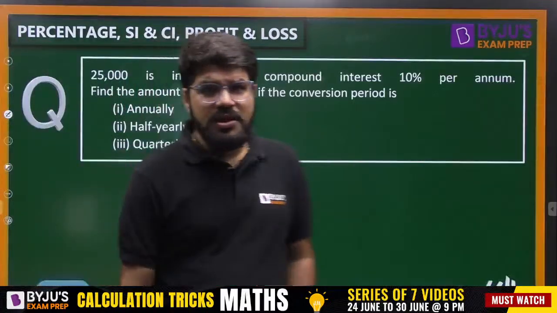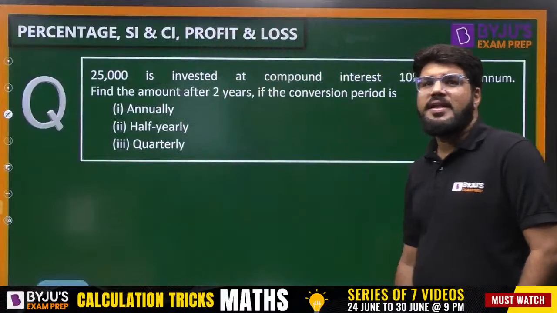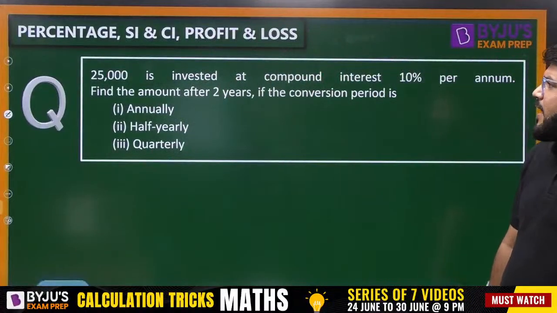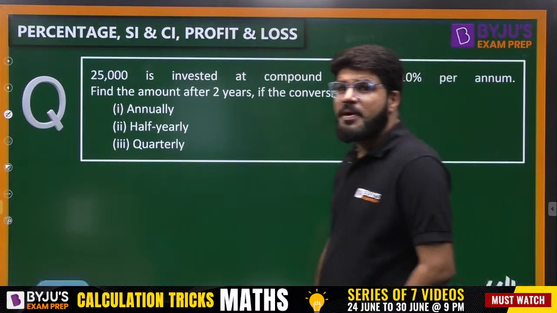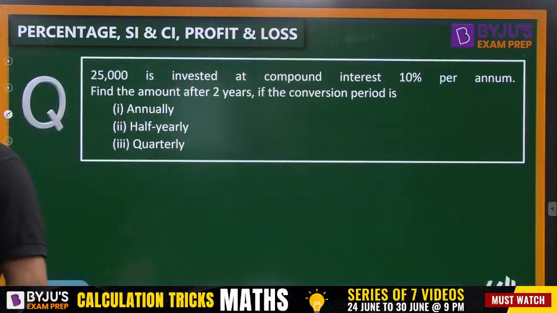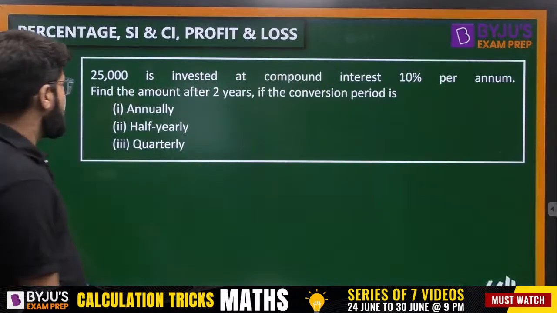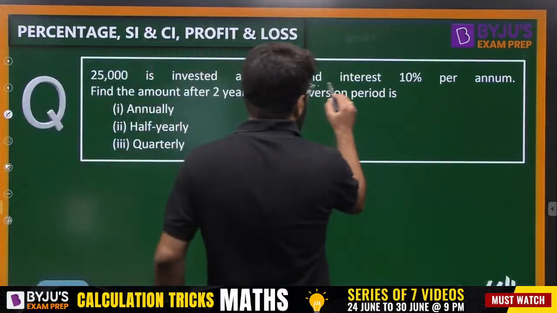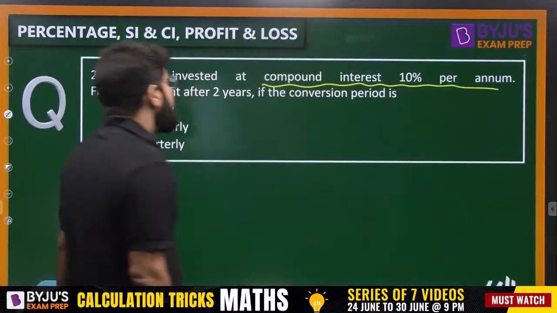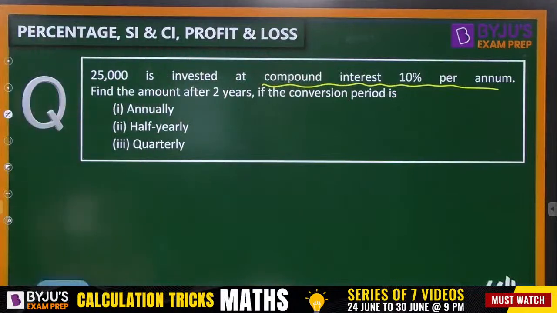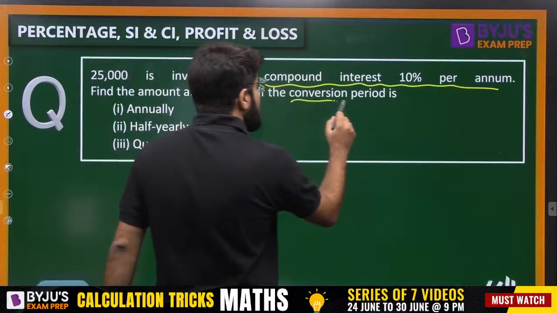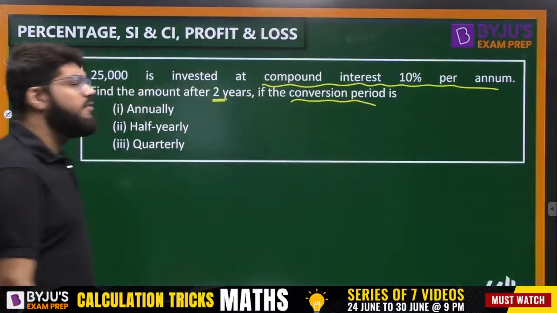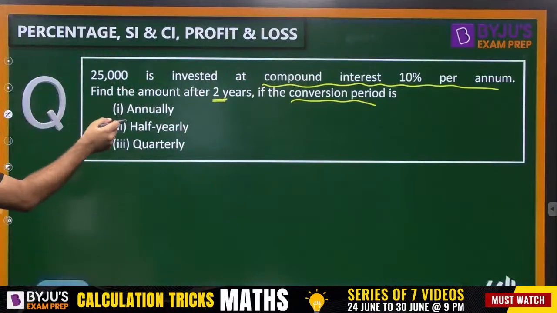25,000 is invested at compound interest 10% per annum. Compound interest 10% per annum. Find the amount after 2 years if the conversion period is annually, half yearly, quarterly.